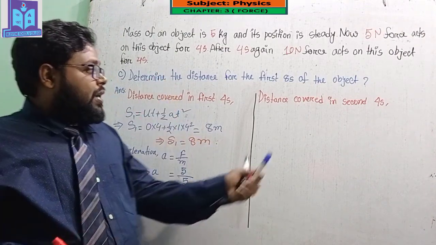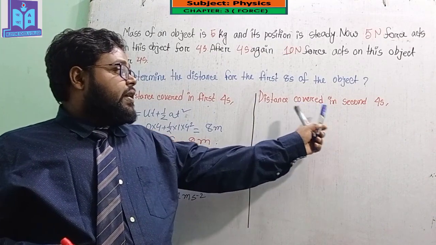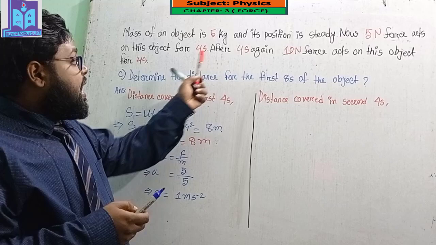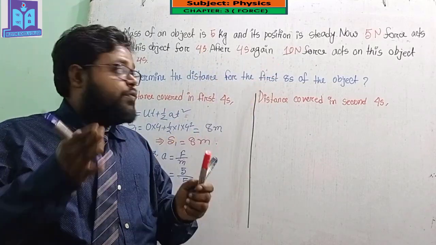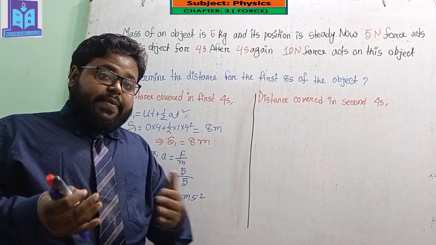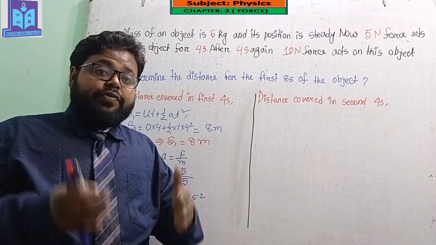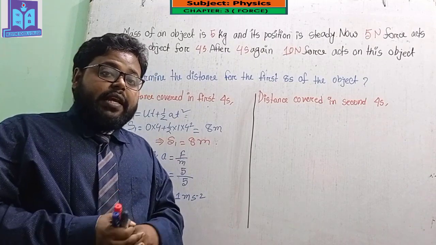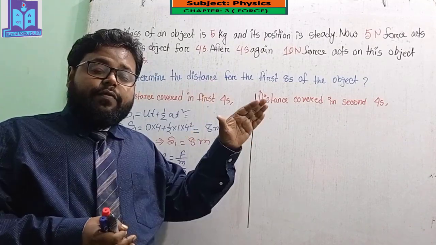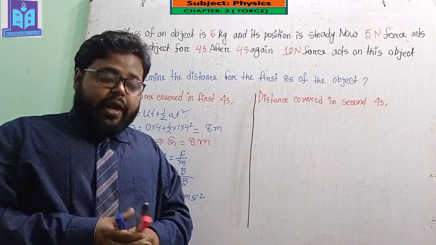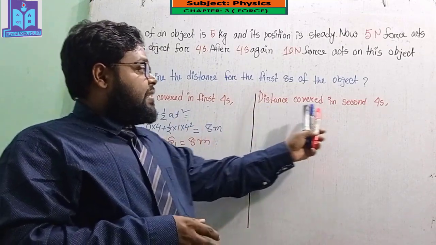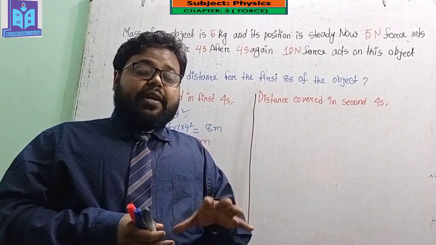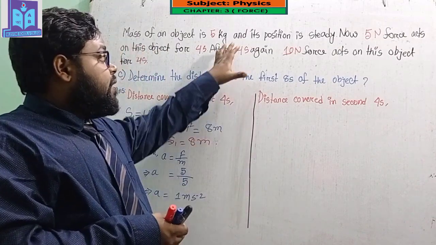Okay, so now I have to find out the distance covered in the second 4 seconds. Here you can see that, my dear student, after 4 seconds again 10 Newton force is applied. That means after 4 seconds, whichever velocity this object gains, with that uniform velocity this object will move for the next 4 seconds. So if I want the distance covered in the second 4 seconds, at first I have to find out the velocity after the first 4 seconds.